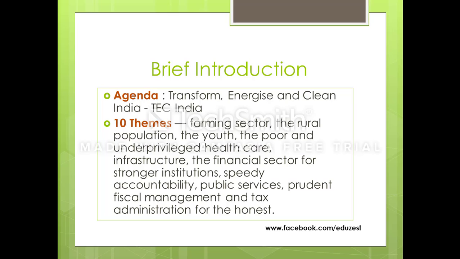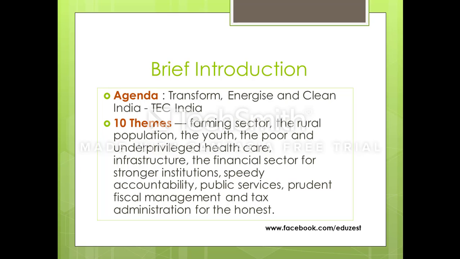So let's go ahead. If we see the basic framework of this time's budget, the agenda was transform, energize, and clean India. That is TEC India. So they can ask you what was the agenda of this time's budget. One question.